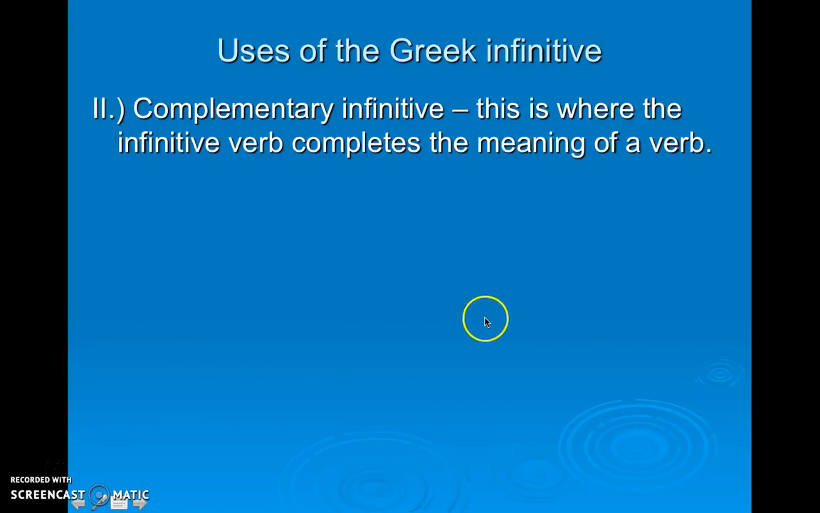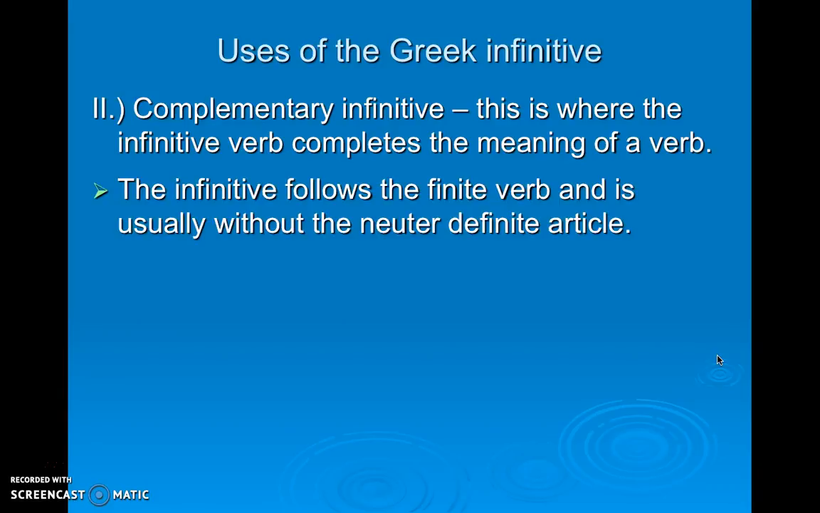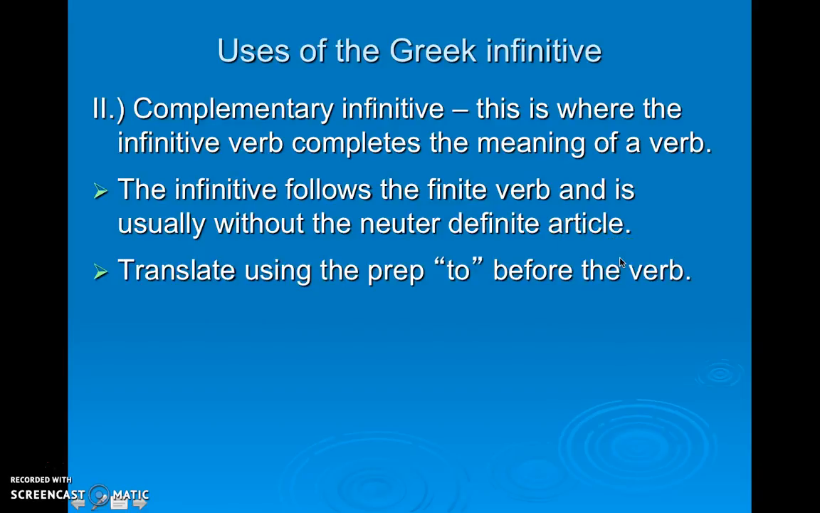Another very common use of the infinitive is something called the complementary infinitive. This is where the infinitive verb completes the meaning of a verb. So you will have the infinitive following a finite verb, and usually you do not have the neuter definite article preceding the infinitive.